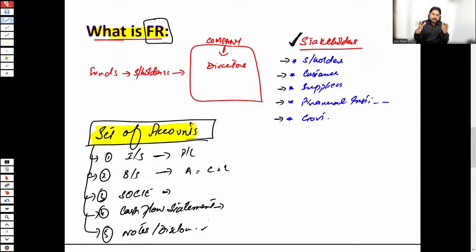So what have we learned on this slide? What are the financial statements? Is it compulsory for a company to prepare them? Yes. A financial statement set of accounts has 5 elements. All of the companies would be preparing all these 5 elements. It's not like a company would be preparing 3 from these set of accounts, or another company would be preparing all 5 elements. No, it's not like that. Each and every business, each and every company is required to prepare these 5 elements for the set of accounts. And then these 5 elements are checked or followed by the stakeholders to know about the company's performance.